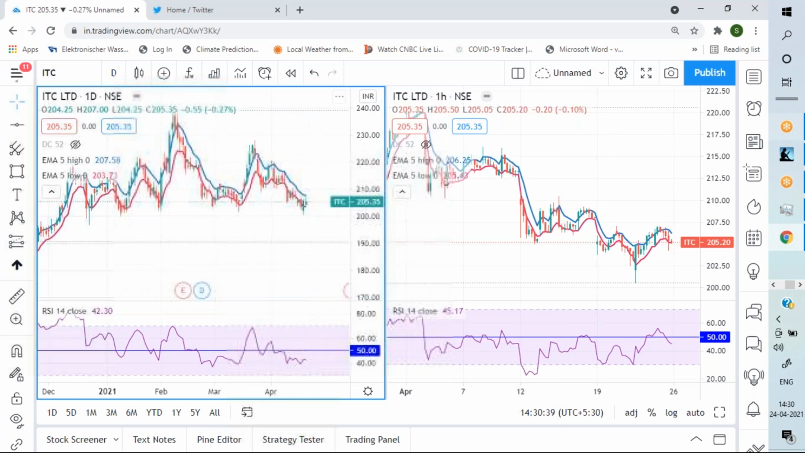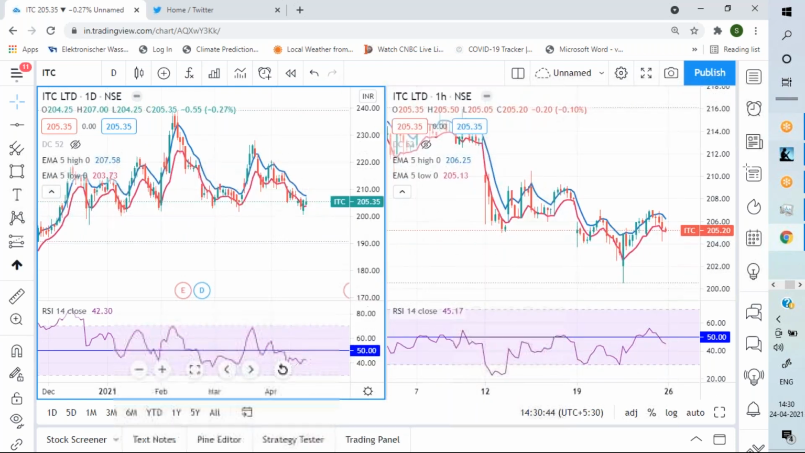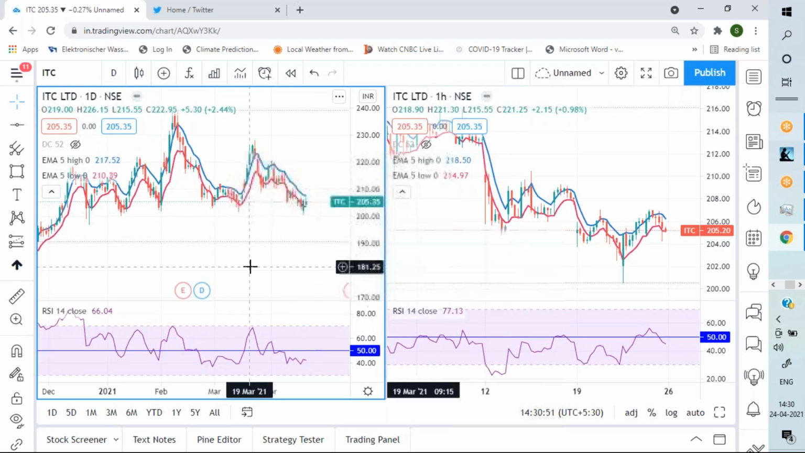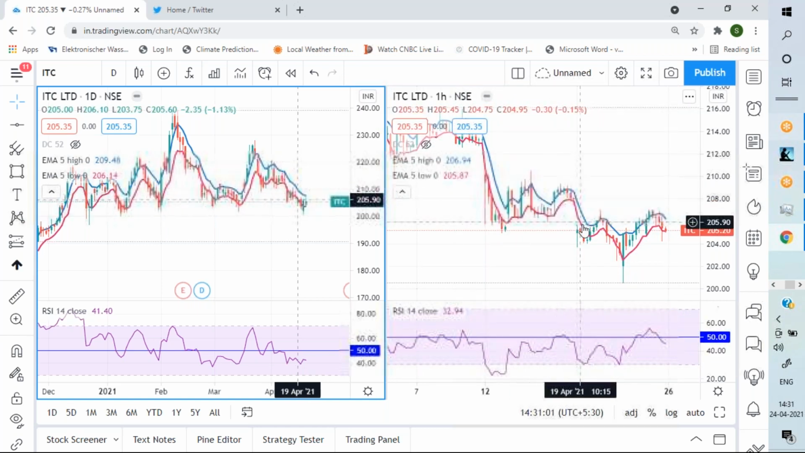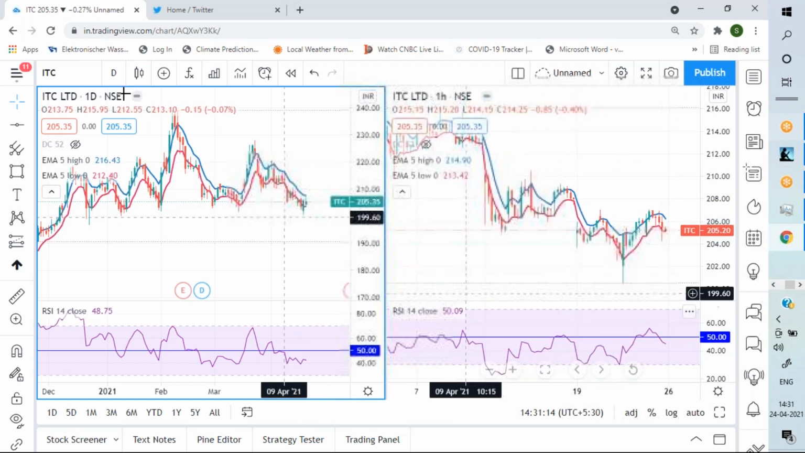Now, I don't move to the hourly chart a lot. That doesn't mean that you won't also use it. I'm teaching you how to use it. See, the same chart in two different time frames, one hourly and one daily. The moment it pulls back and RSI tops out around this level, you can sell for an intraday trade or a very short term trade, maybe selling today, buying tomorrow. So even with an ITC kind of stock, it works very well, isn't it?